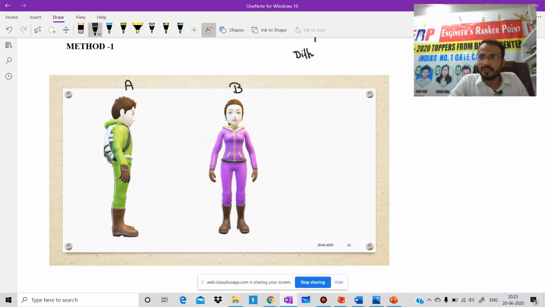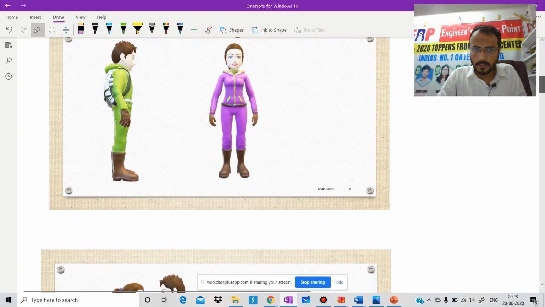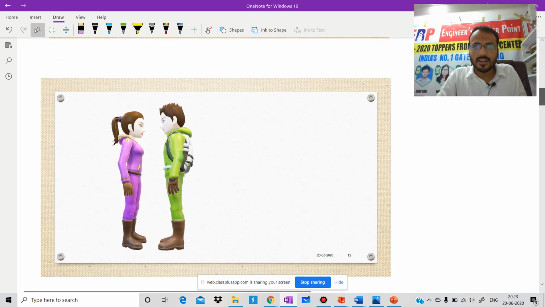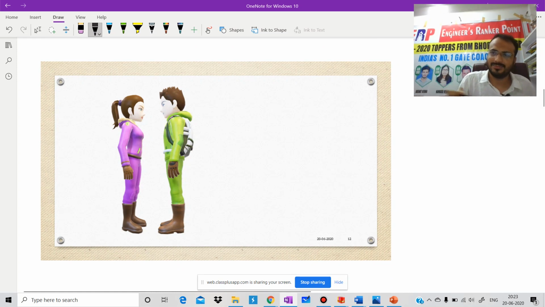After that, what will happen? After some time, when you do a lot of struggle in your BTech, both of you will get close to each other.